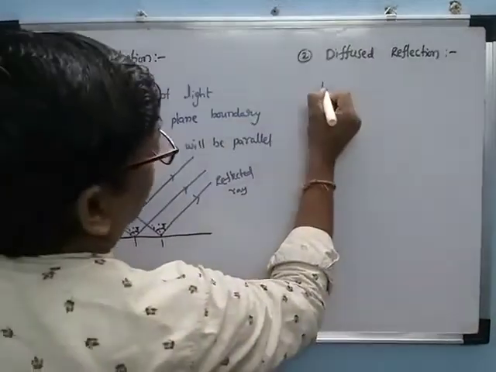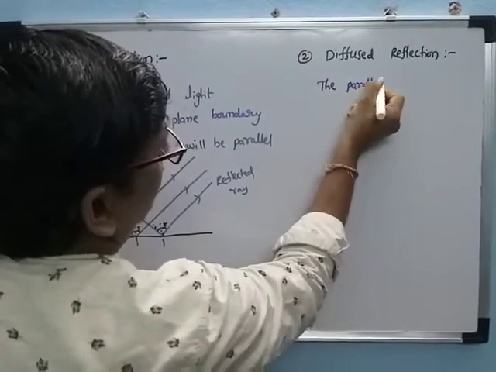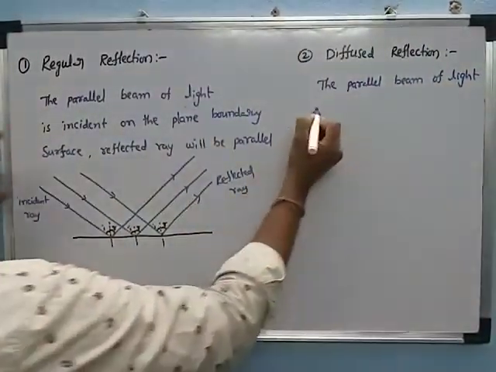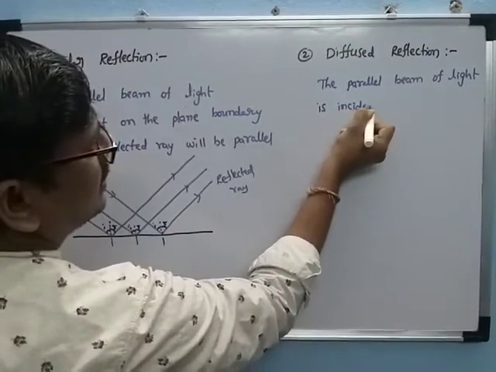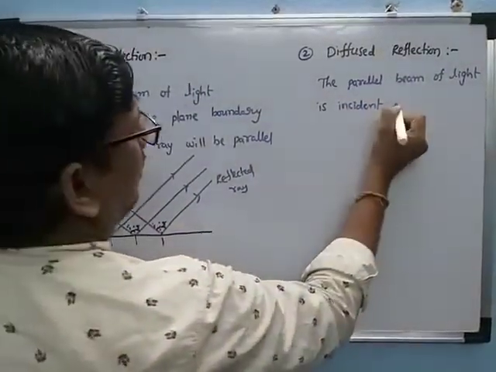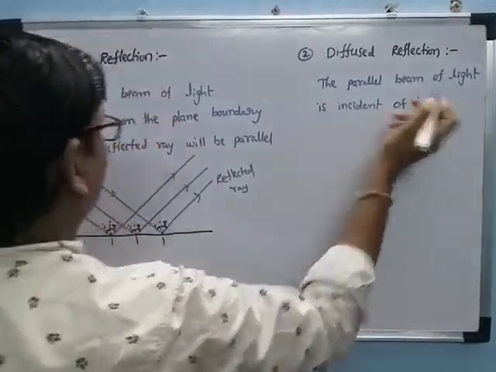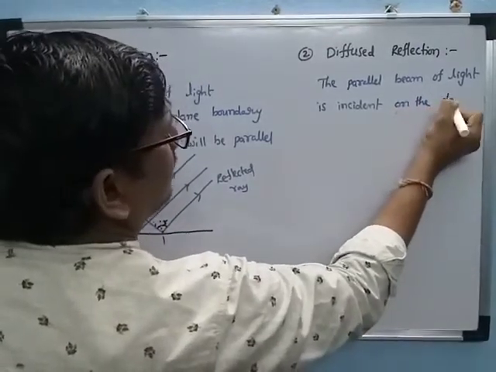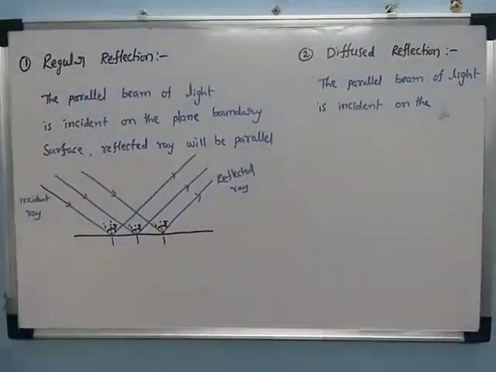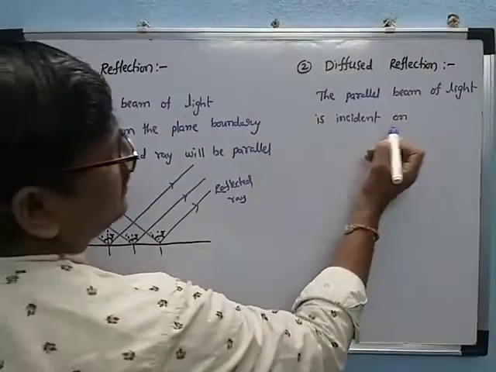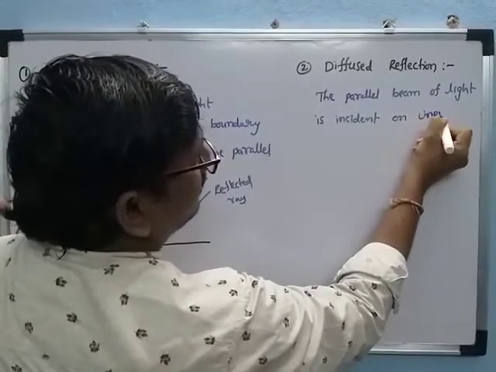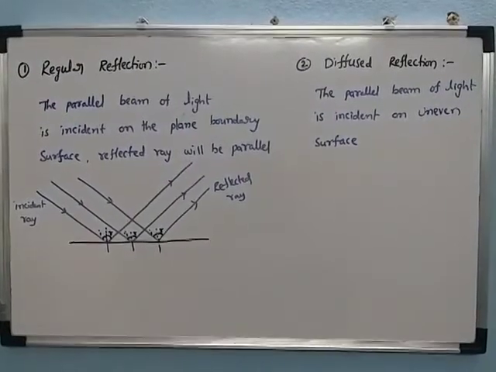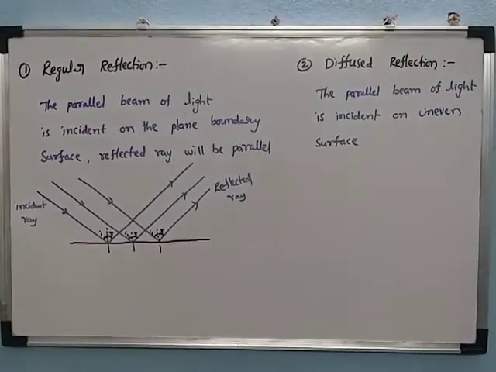A parallel beam of light is incident on an uneven surface.